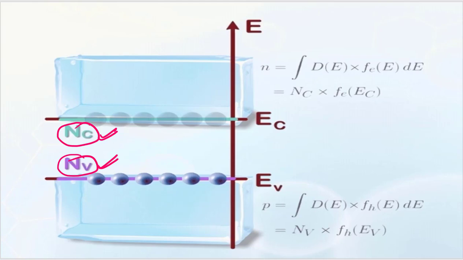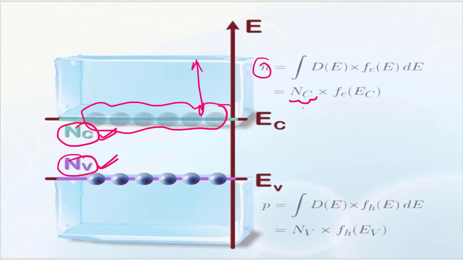So now, instead of the range of energy, we are only calculating the electrons at this particular energy level. We can opt out from this integration. We can say the number of electrons would be simply the effective density of states, which still gives the total number of states for the electrons to hold, multiplied with the Fermi-Dirac distribution function.